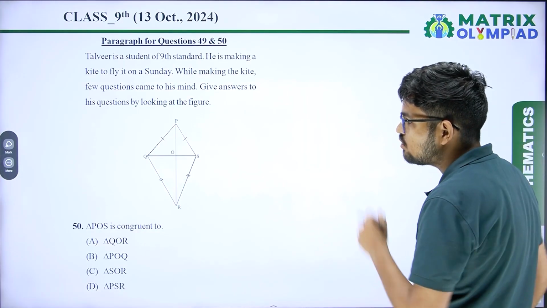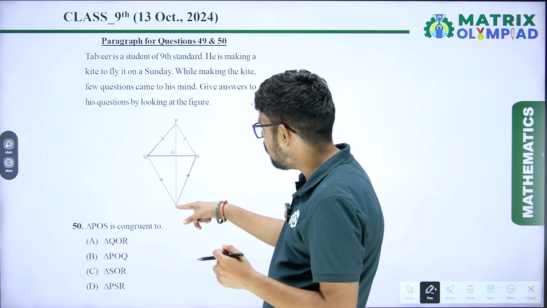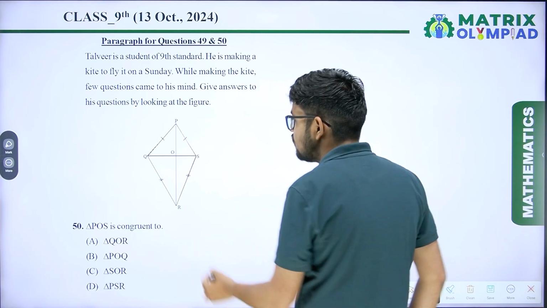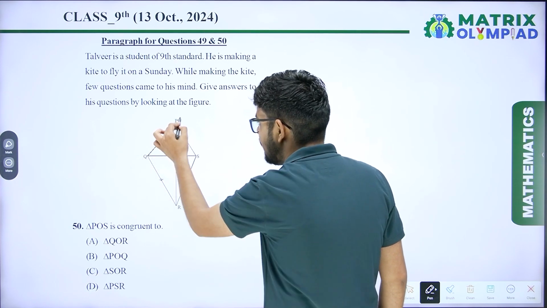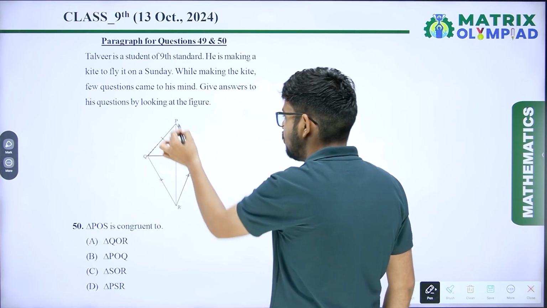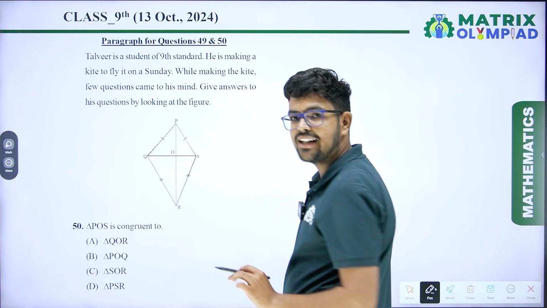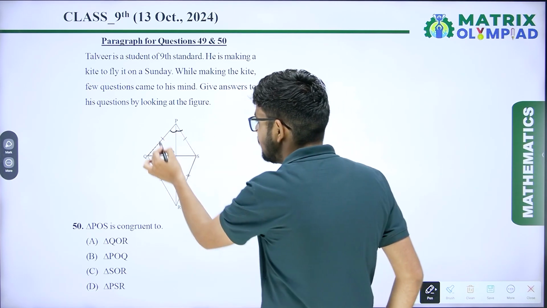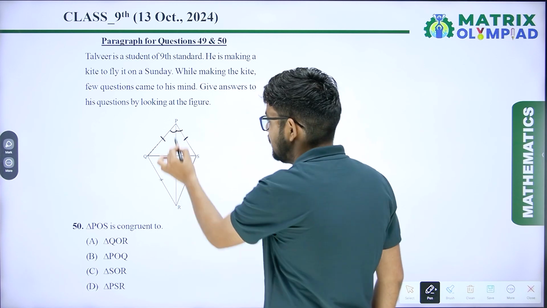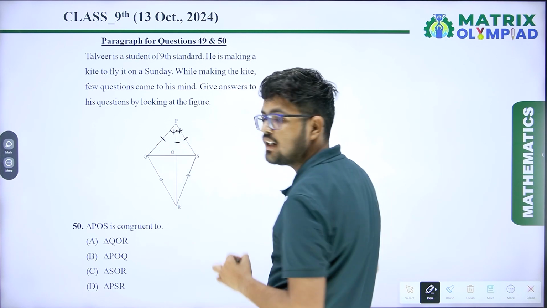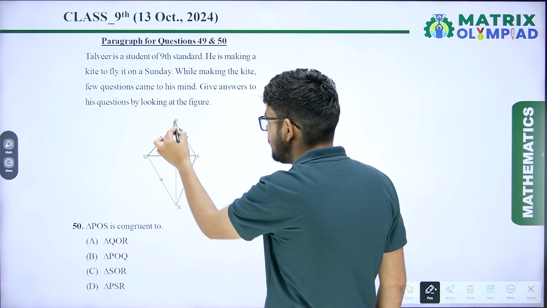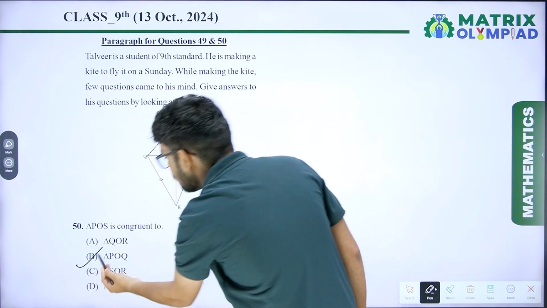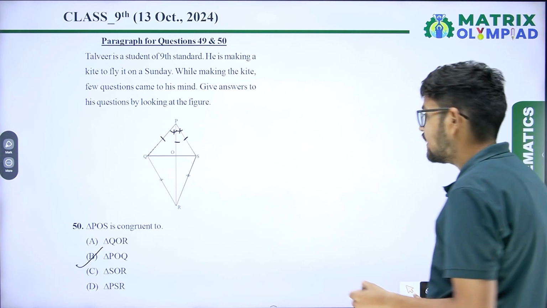Question number 50. Triangle POS is congruent to triangle POQ. But how? First of all, when you prove that triangle PQR is congruent to triangle PSR, by side congruency, from here by CPCT, these angles are equal. After that, these sides are equal, these angles are equal, and this side is common. So with SAS congruency, triangle POS is congruent to triangle POQ. So option B will be the correct answer.